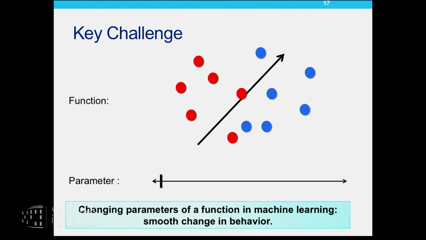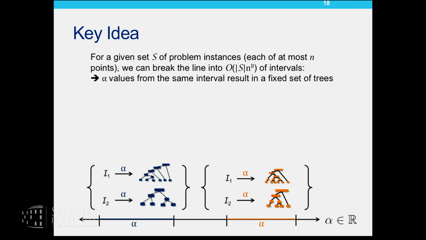Let's quickly contrast this with other machine learning classes, where you have a parameterized function class rather than a parameterized algorithm class. As you vary the parameter, you expect a natural and intuitive change in the way the function is going to change. So there it's easier, but for us, we don't know how the algorithm is going to run differently with changes in the parameter. But we show that we can indeed overcome this, and this is how we show it.